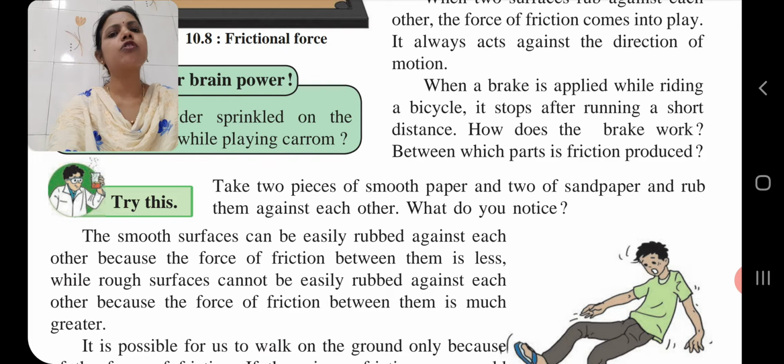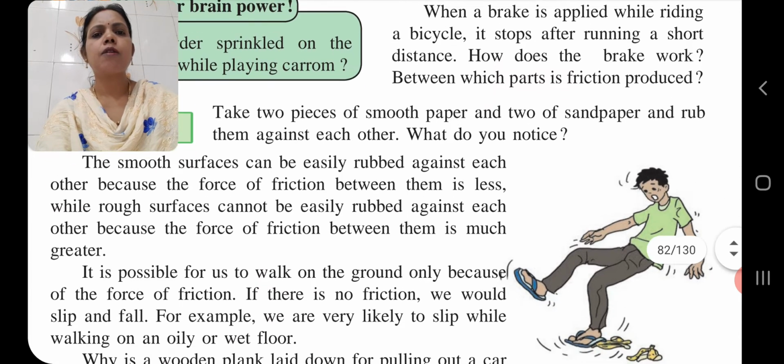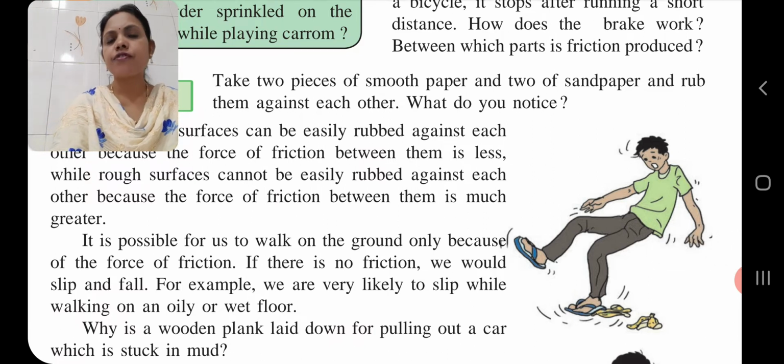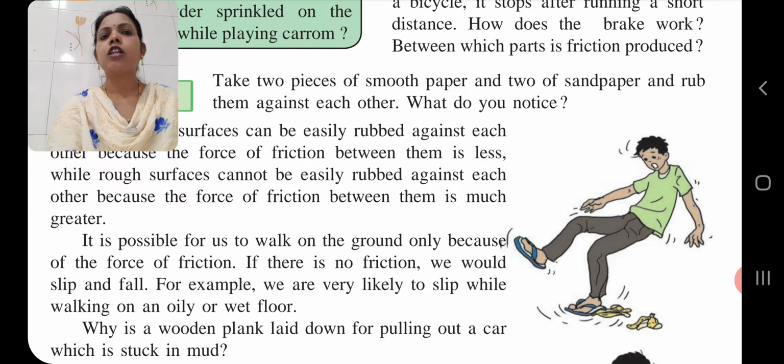Therefore, the frictional force will also be less. While rough surfaces cannot be easily rubbed against each other because the force of friction between them is much greater. So, children, for a rough surface the frictional force is more, but for a smooth surface the frictional force is less.